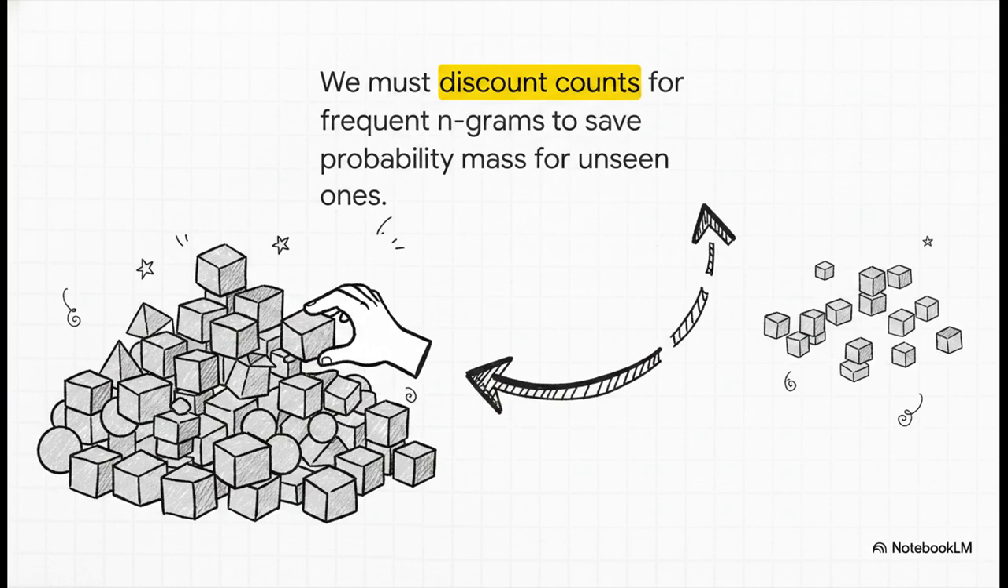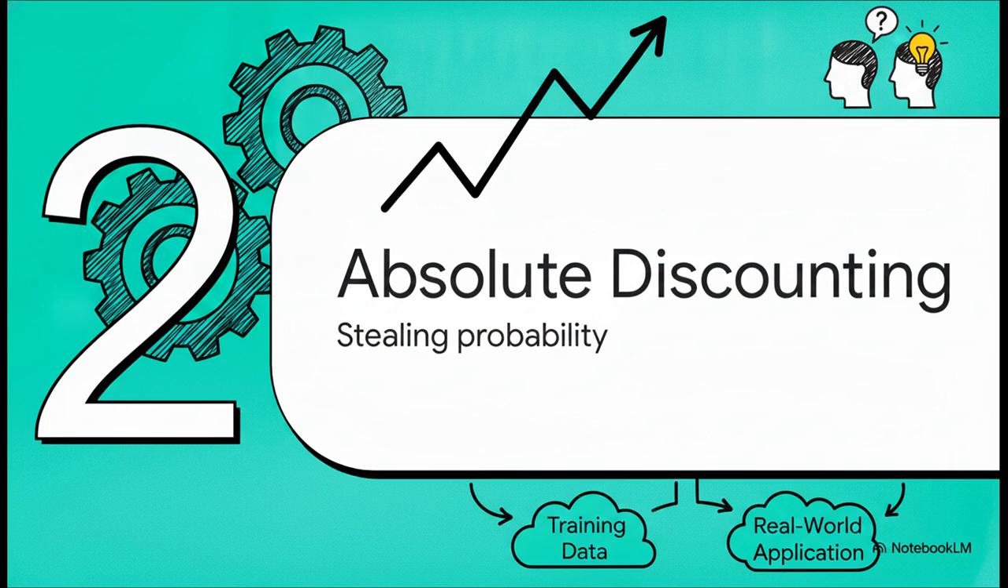So the intuitive fix for this is kind of like playing a statistical Robin Hood. We have to discount the counts for the frequent, everyday n-grams in order to save some probability mass for the unseen ones. Basically, we're stealing a little bit of statistical likelihood from the words we see all the time, and we redistribute it to the words we haven't seen yet. But that brings up the big question. How do we decide exactly how much probability to steal? Let's move on and see how this builds in Section 2.